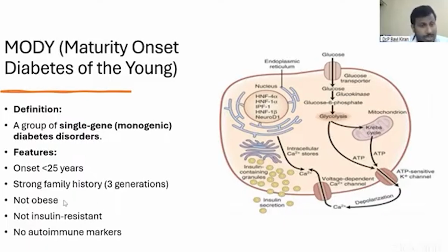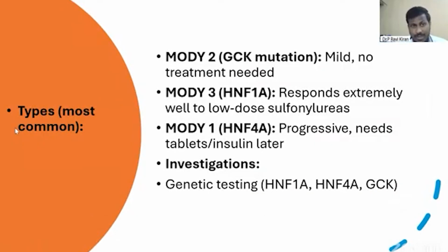The most important thing is strong family history. There are at least 2 to 3 generations of family history where there will be young onset diabetic patients suffering from the disease. And majority of the times they are not obese, not insulin resistant, and have no autoimmune markers. GAD antibodies, ZnT8 antibodies, and insulin antibodies are not present, and no insulin resistance markers like acanthosis nigricans, skin blackening, face blackening, or overweight are present in these conditions.